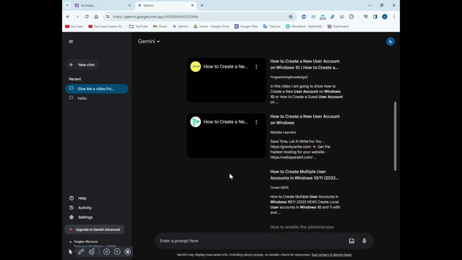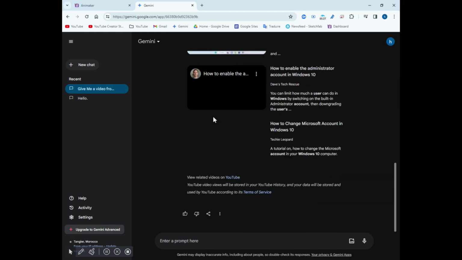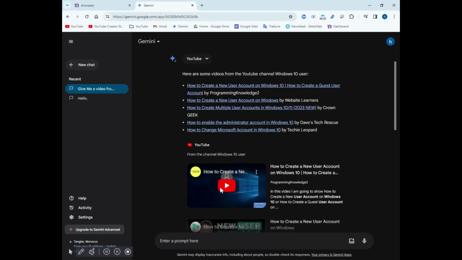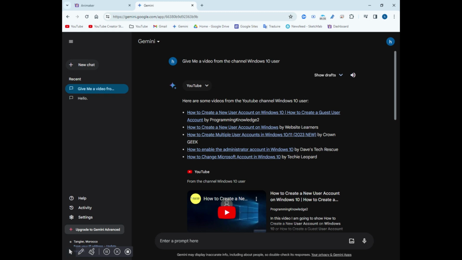It might not give you the same answer as you want. But if you keep trying, it will give it to you. Let's say how to make a cookie in Paint 3D.